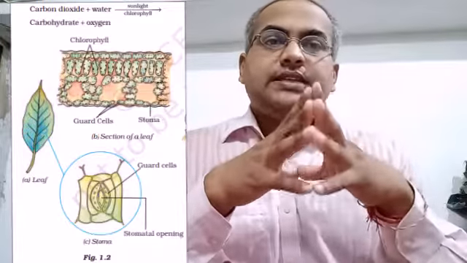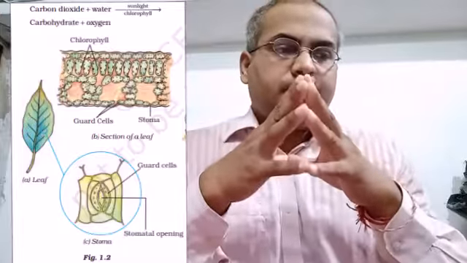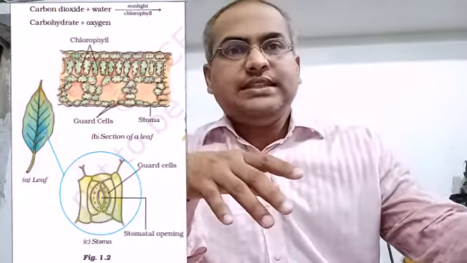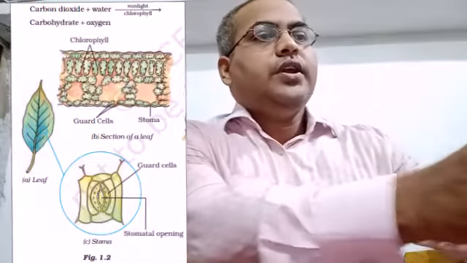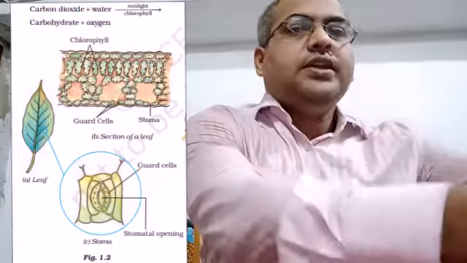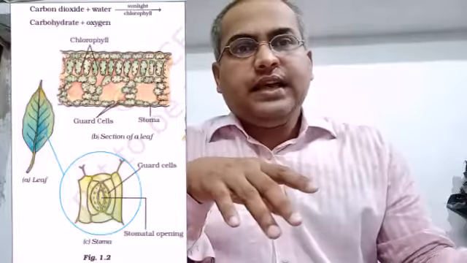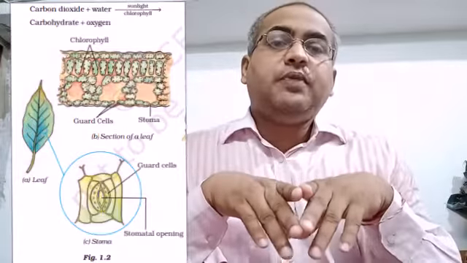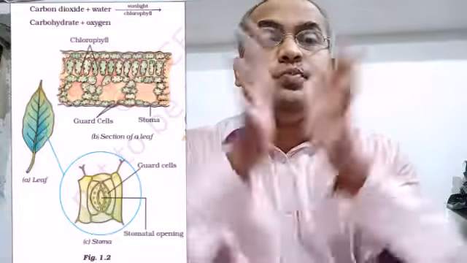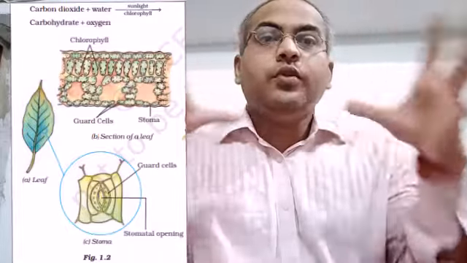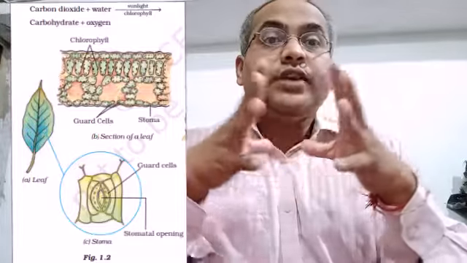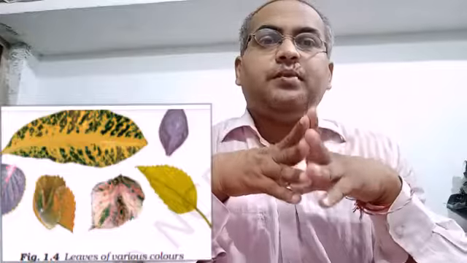So here in the cells, this food is prepared. Now what is the meaning of photosynthesis? Photo means light and synthesis means to combine. So with the help of light, when plants combine these raw materials to make their food, this whole process is called photosynthesis. In the previous lecture, we discussed chemical reaction and chemical change. So photosynthesis is a chemical change.